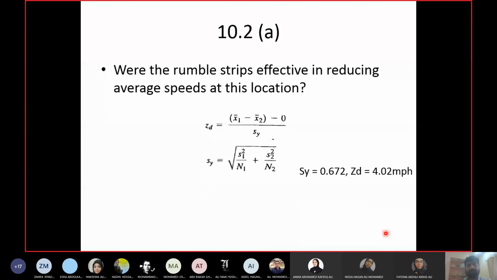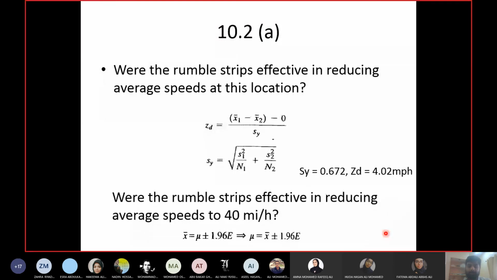So rumble strips achieved a significant reduction in speed between x1 bar and x2 bar. Now I'll go for the second question. Did I achieve the 40 miles per hour range, or did I bring the values close to 40 miles per hour or not? So I'll calculate the confidence interval. The confidence interval is this.